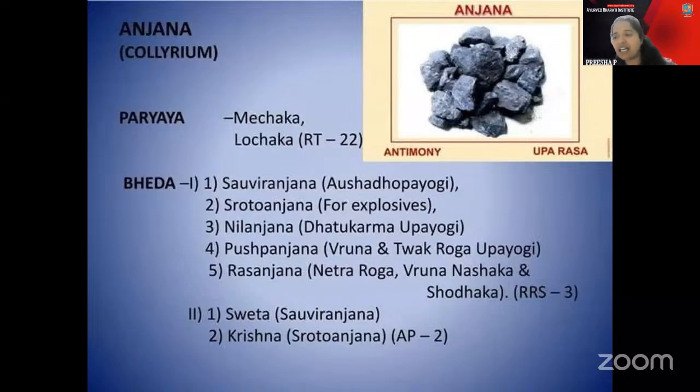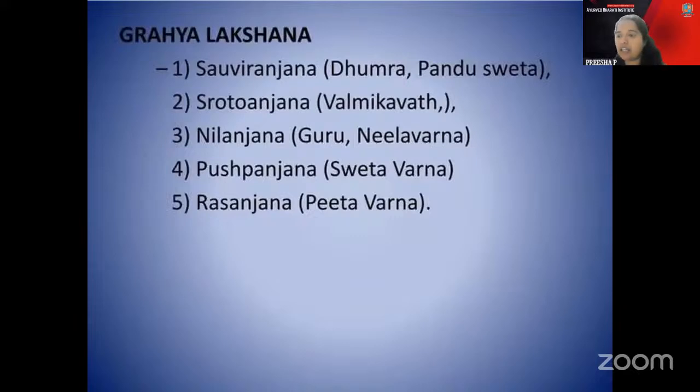And Kangushta is also having synonyms such as Kola Valuga, Rechaka, Hemavati, Varanga, Rechaka. This is a part told there. And Nalika and Renuka. This was also one classification which is told there. How many types of Kangushtas are there? Kangushtas are Nalika and Renuka. Nalika is Grahya and Renuka is Agrahya there. And Raktakalaka and Andaka is told there. Then coming to the other, that's regarding the Shodhana part.